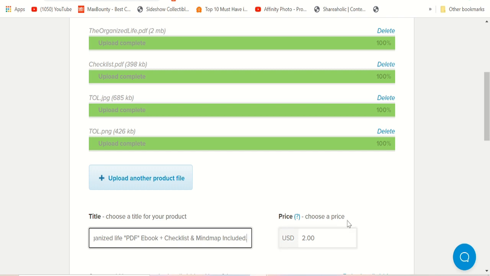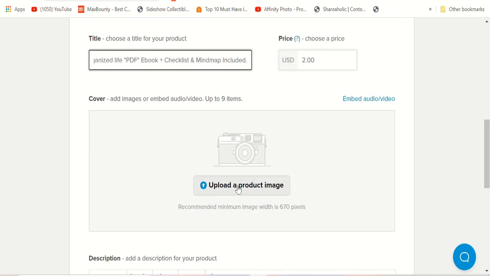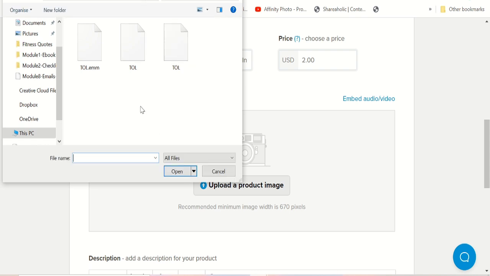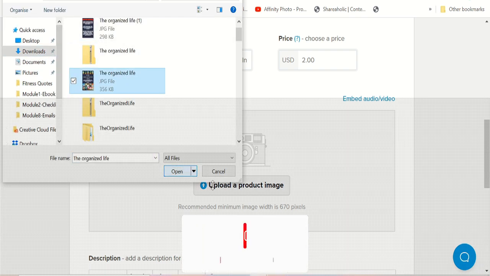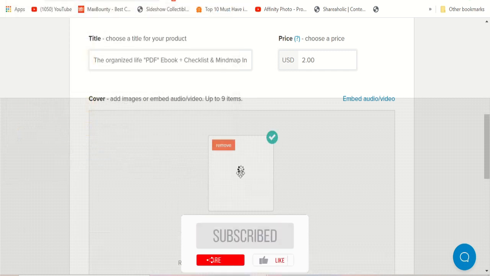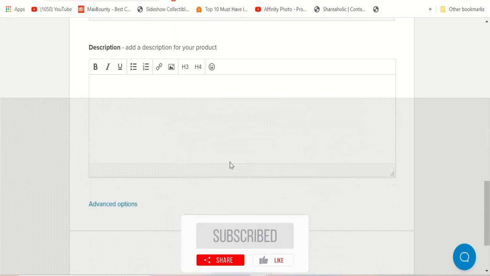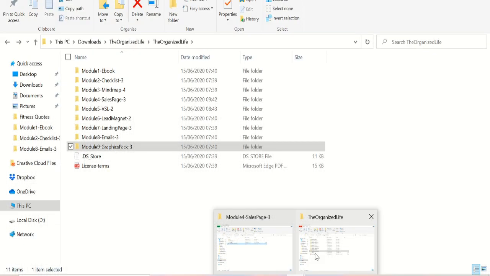There's a price. I'm going with $2, and you need to upload your product image, which we already did using Canva. That's why I recommend going with your own image rather than the ones they provide, because some of the images are very dull. Once that's done, you go down to the description section. You don't have to write anything, because I'm going to show you the way to get a description for free for this ebook.